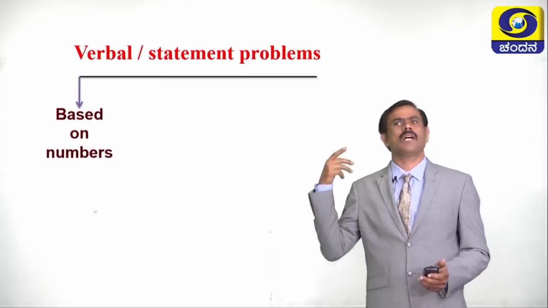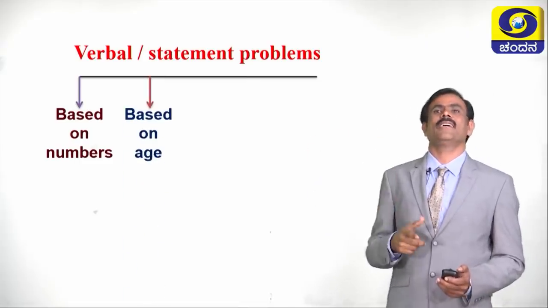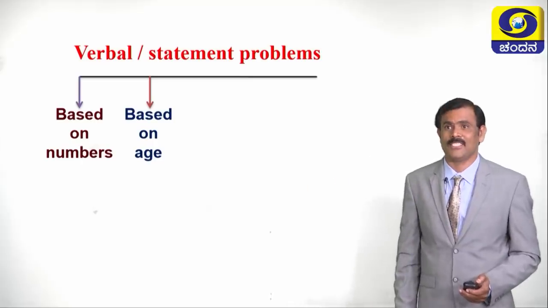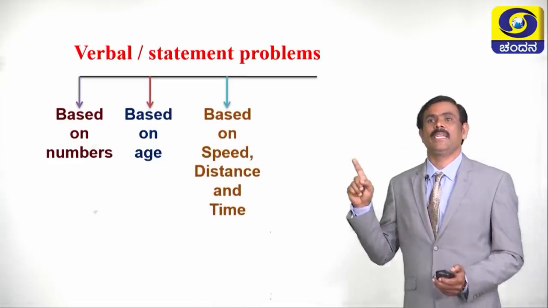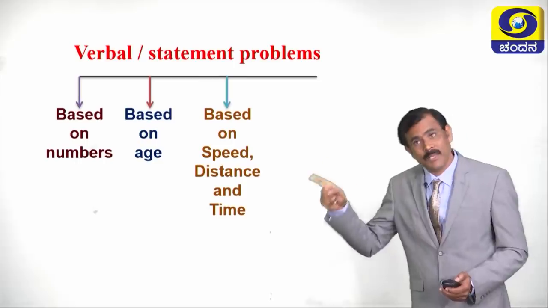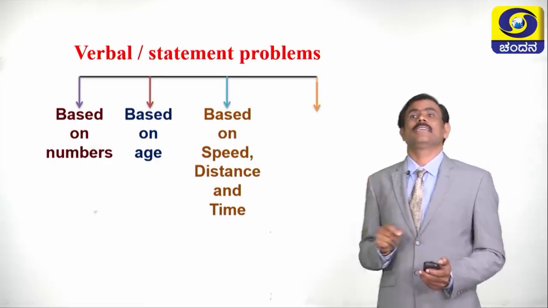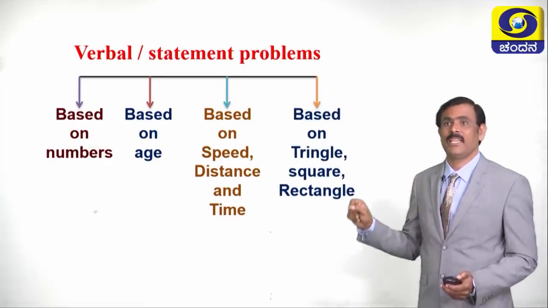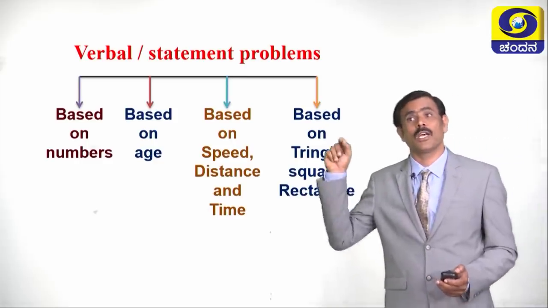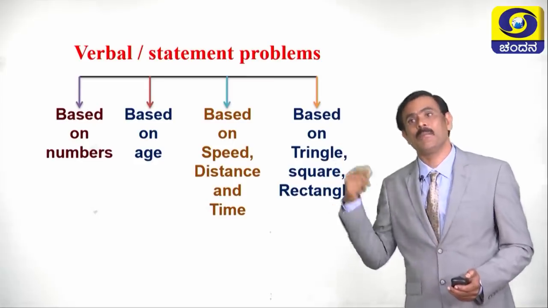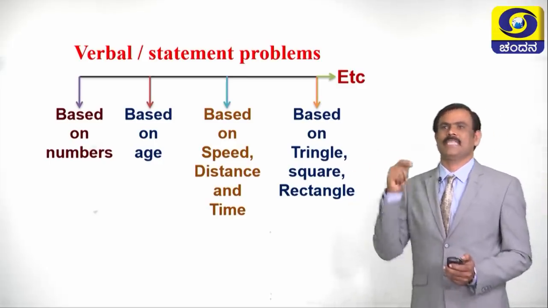Even other types also they can plan. The next type, even we can find the problems based on age. Even we can find the problems based on speed, distance and time, and even we can find the problems based on geometrical figures like the triangle, square, rectangle, etc. Even we can find the problems based on profit, loss, time and work, etc. Isn't it? Now let us take few problems and discuss.